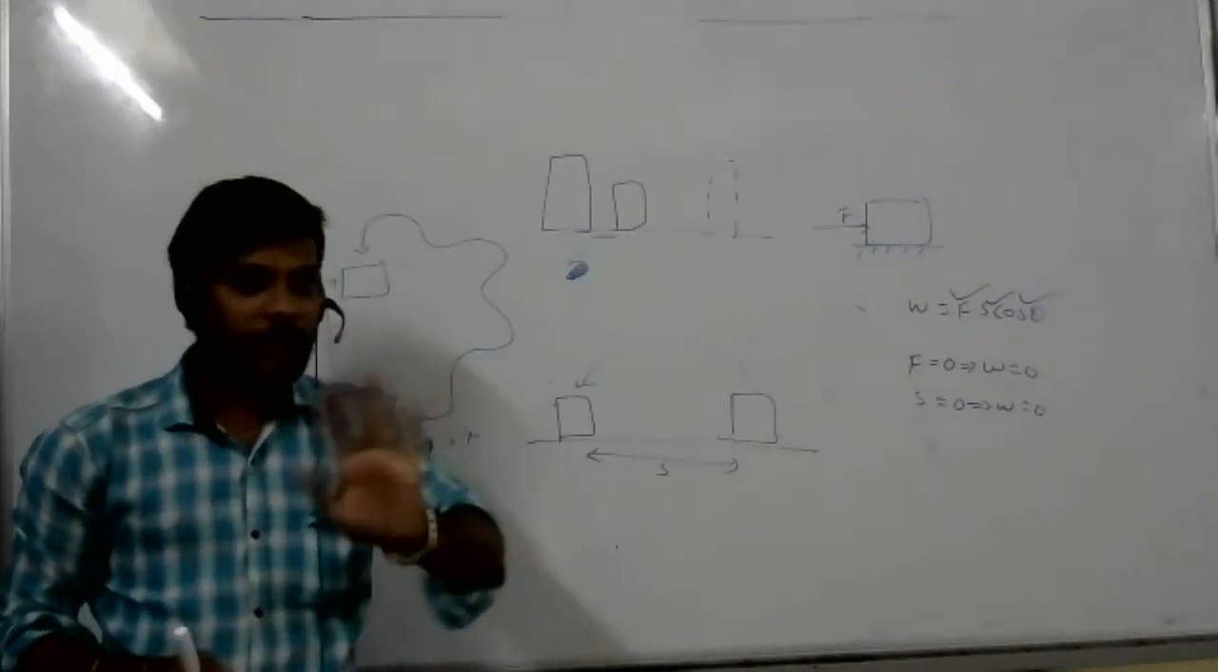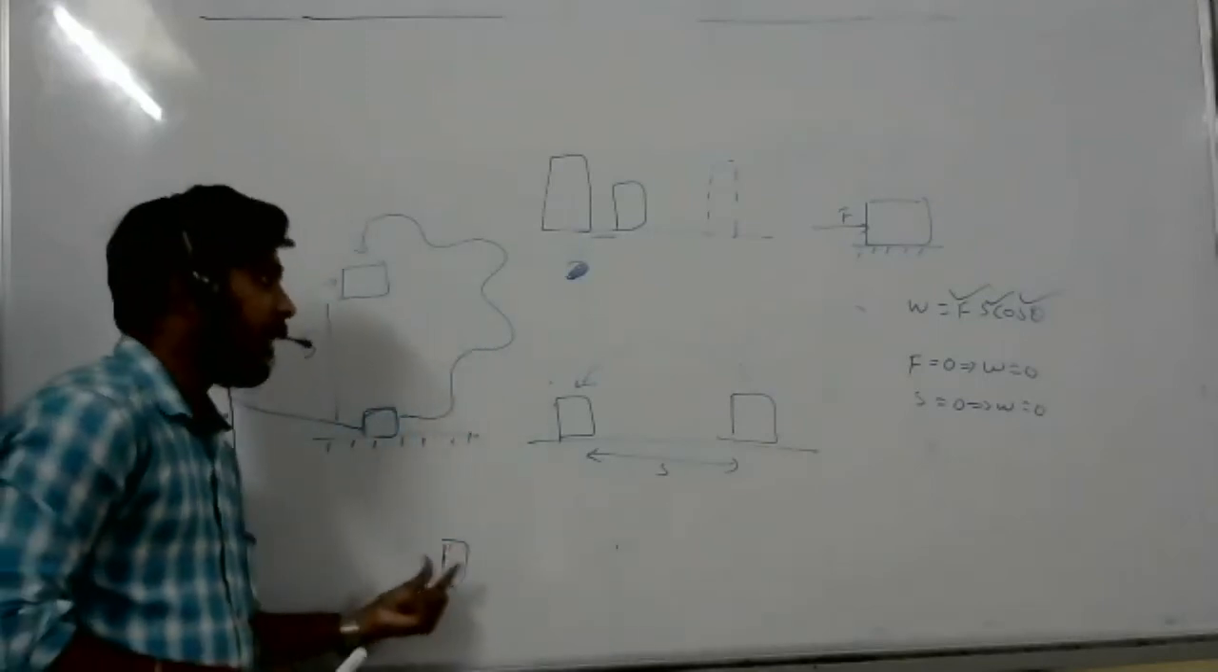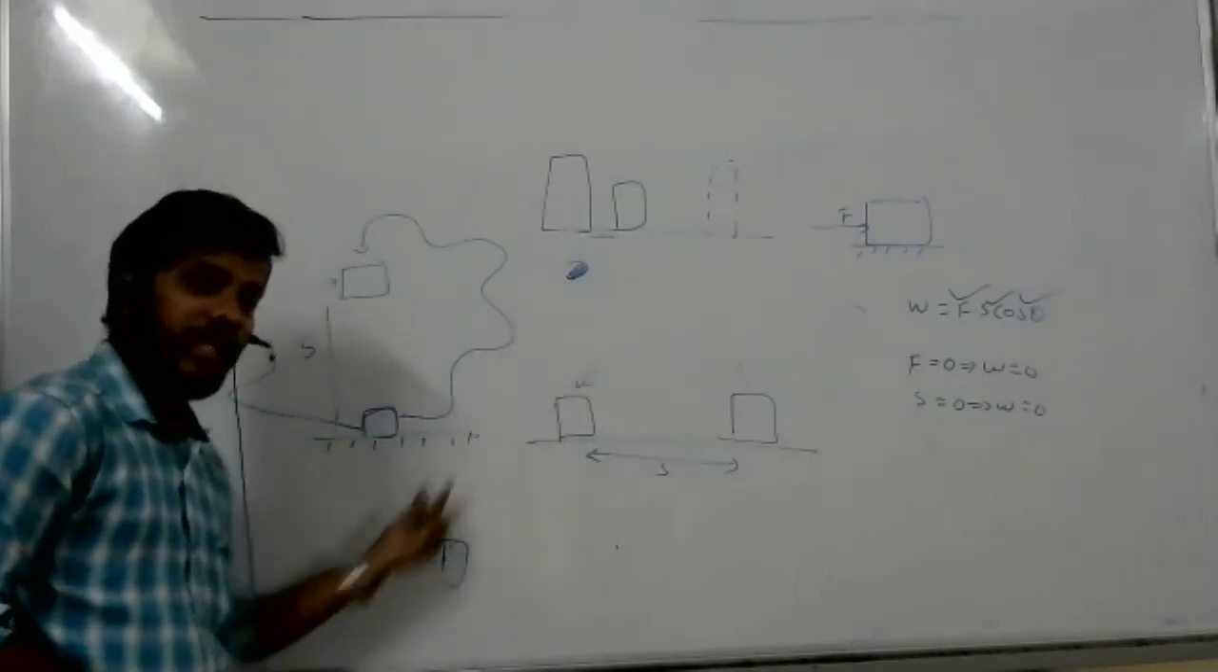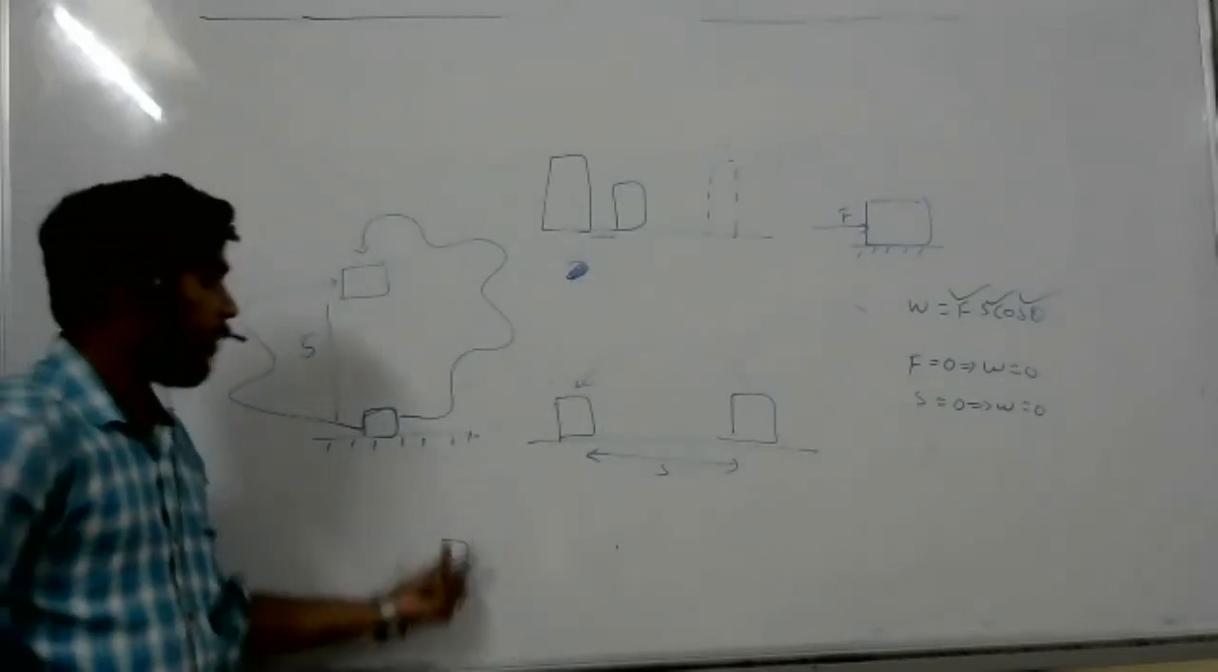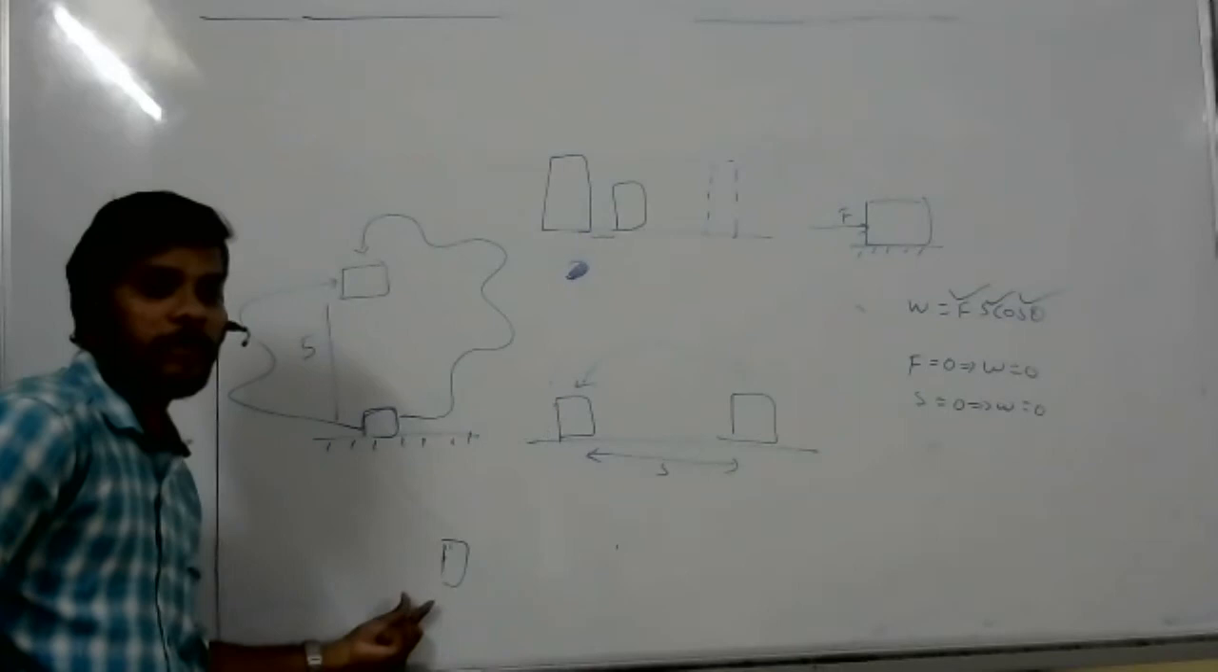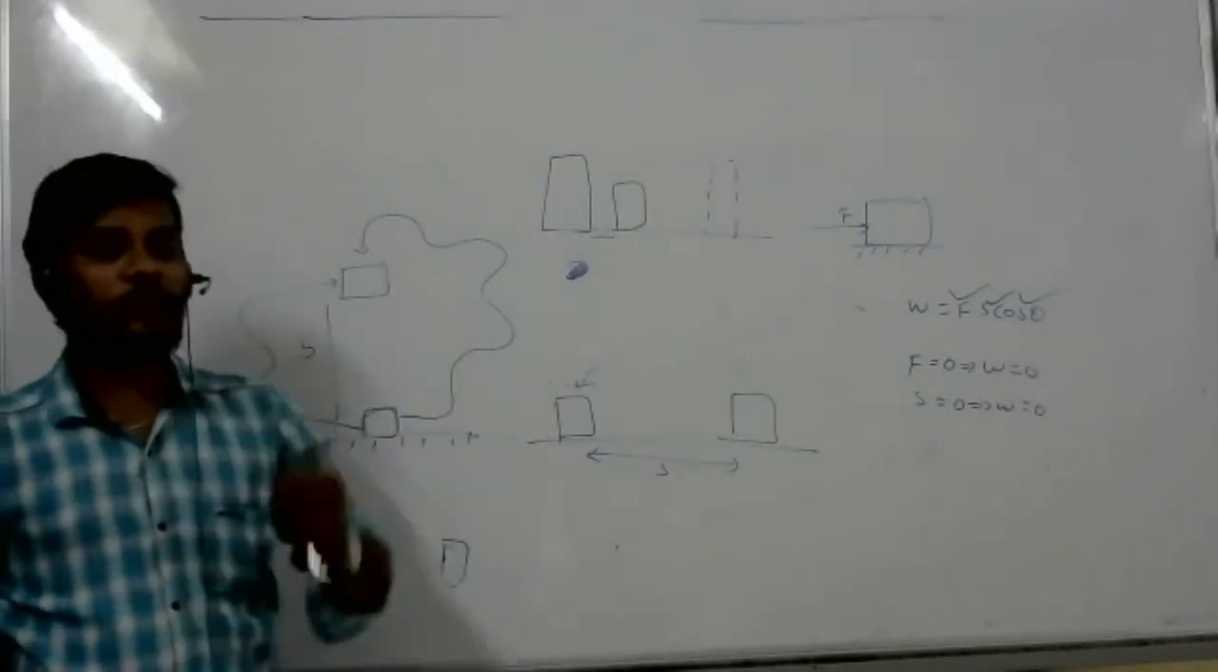For non-conservative forces, the displacement is not zero. Here there is work. Again, if you place it here, again there is work. Here one displacement, again here one displacement. That is called a non-conservative force.